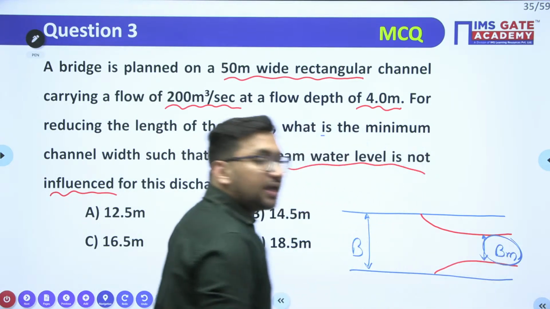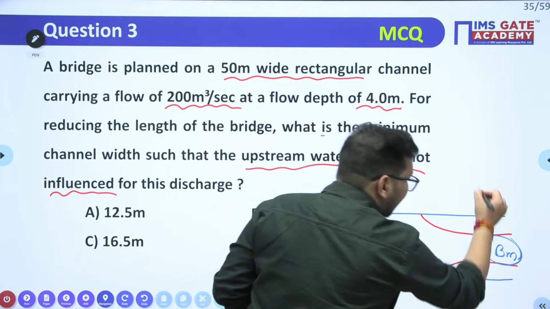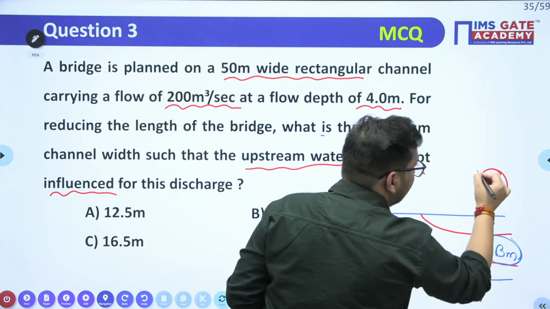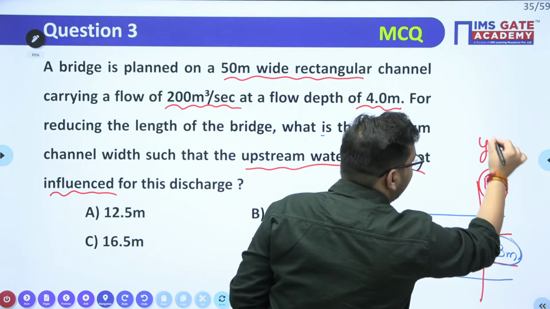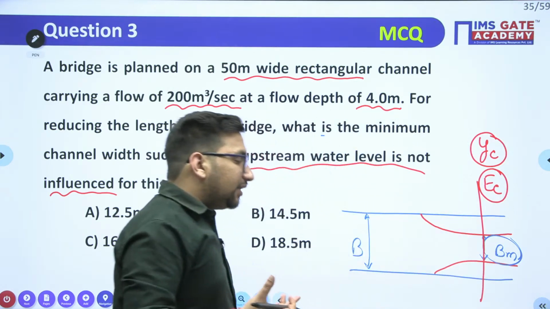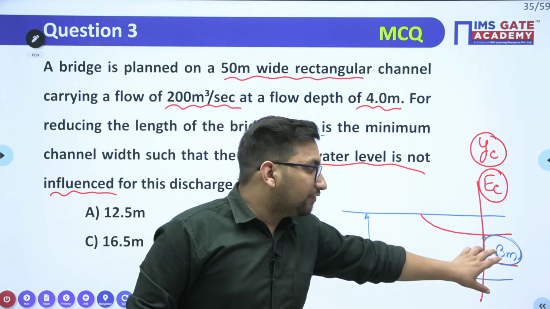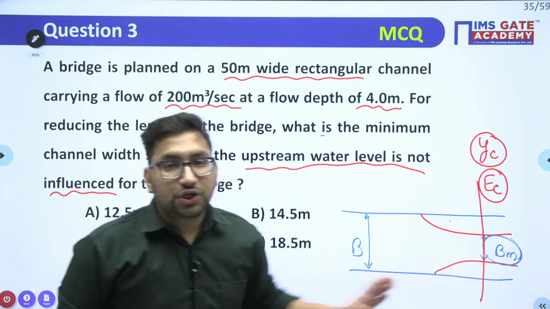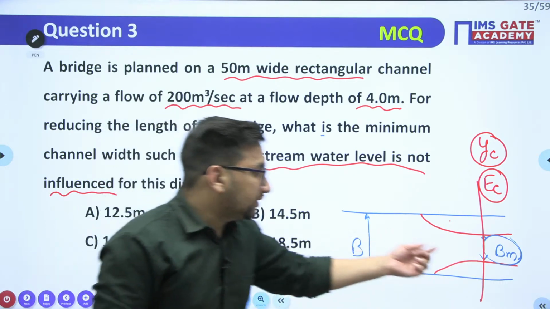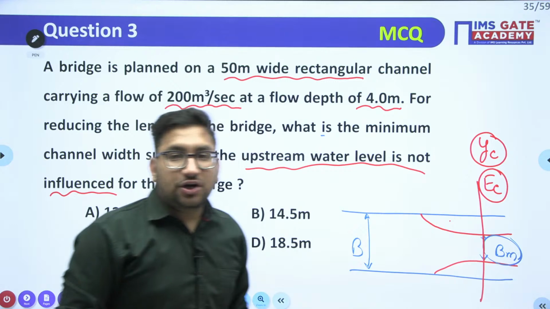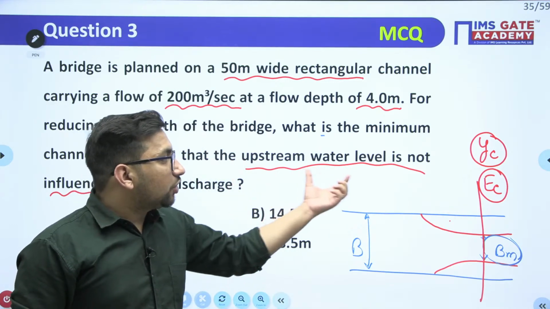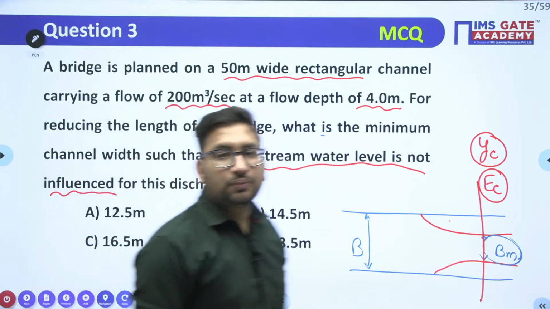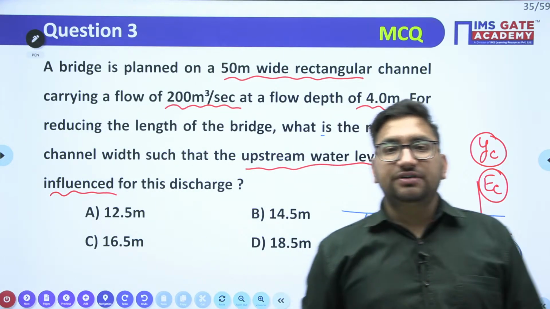It means again here the condition will be the critical condition. Here the energy will be E critical and the depth will be Y critical. But in this particular case, you need to find out what this B value will be, right? What will be the minimum width up to which you can reduce this particular channel width so that a bridge can be constructed over it such that the upstream water level will not get influenced? How will you proceed with this particular question? Can you let me know how you can proceed?